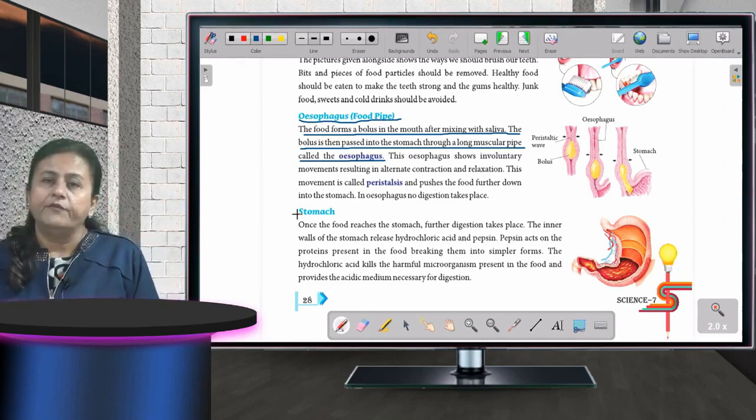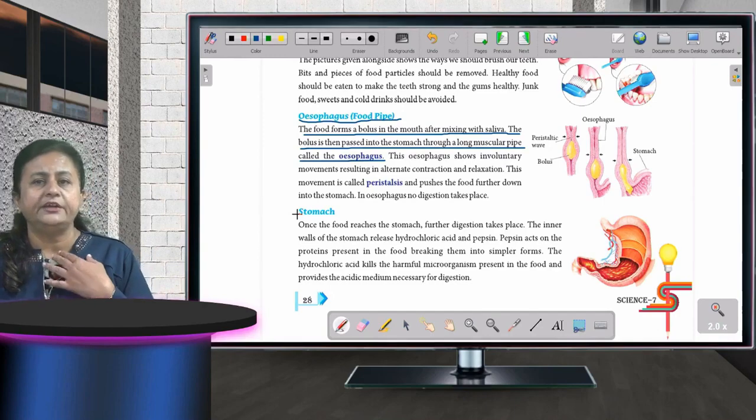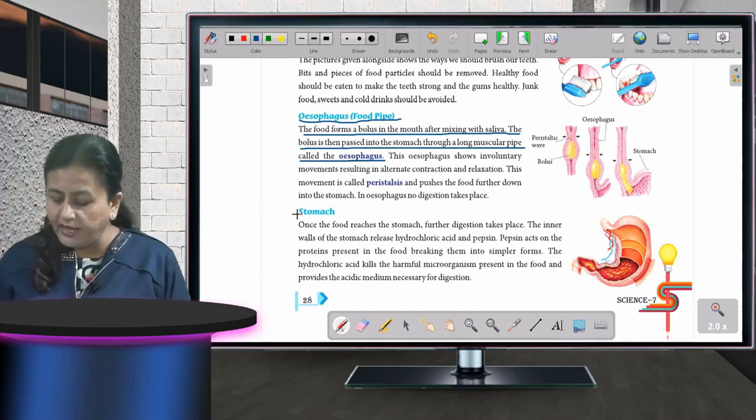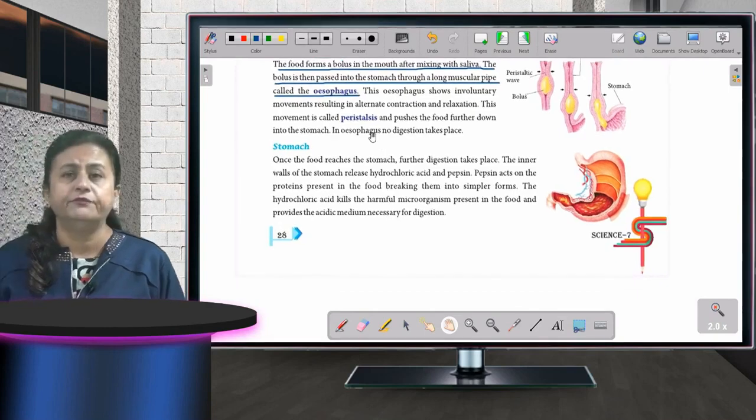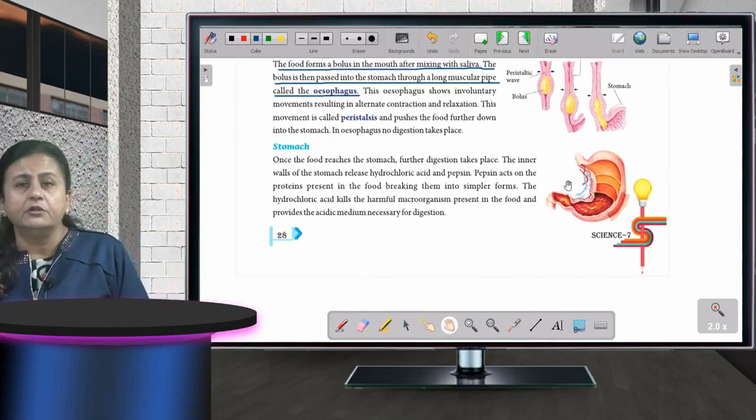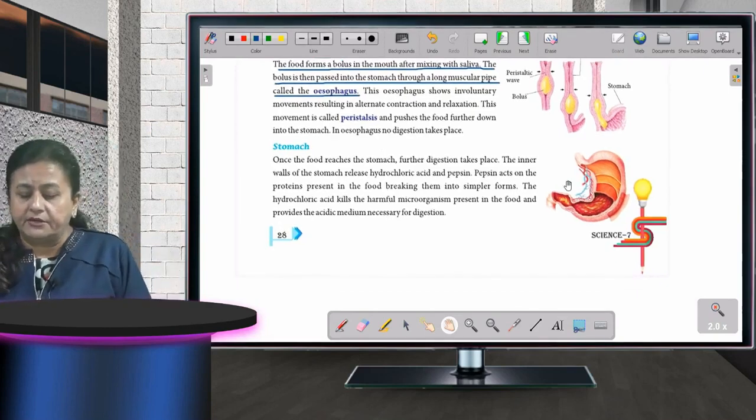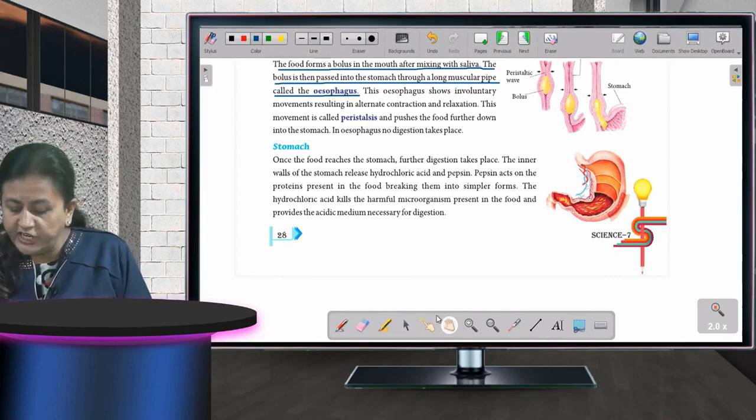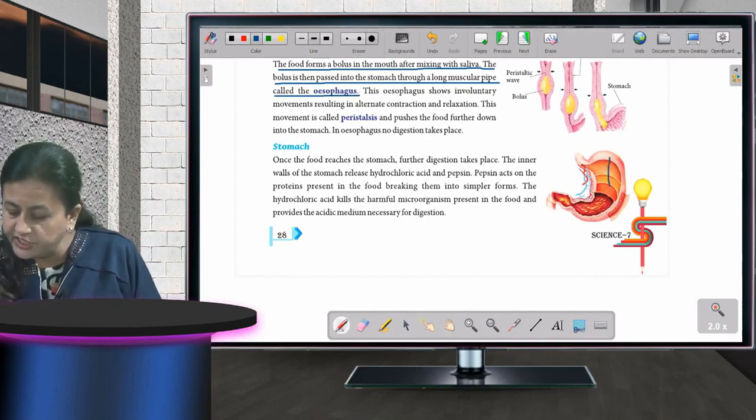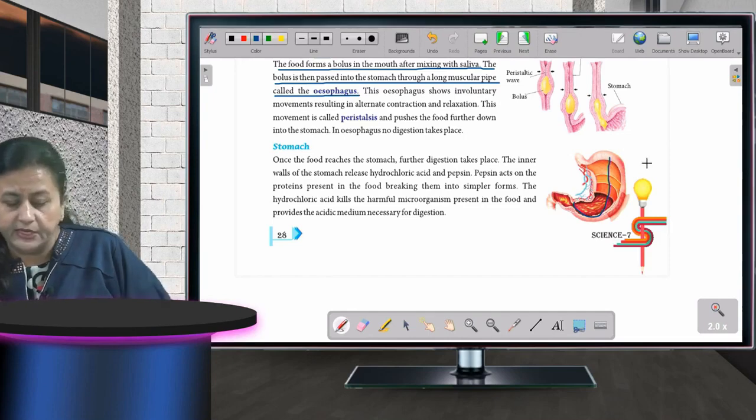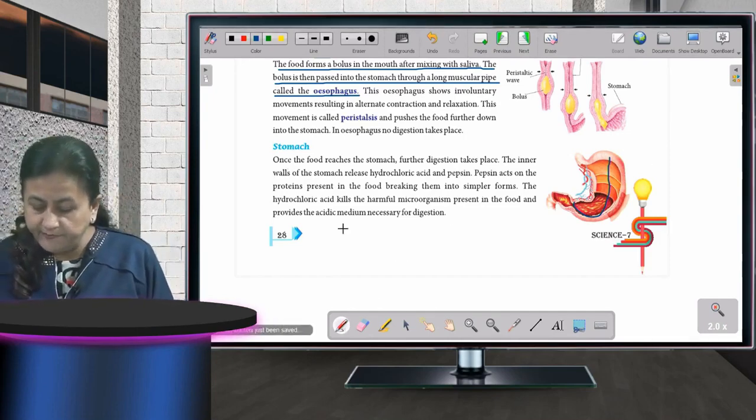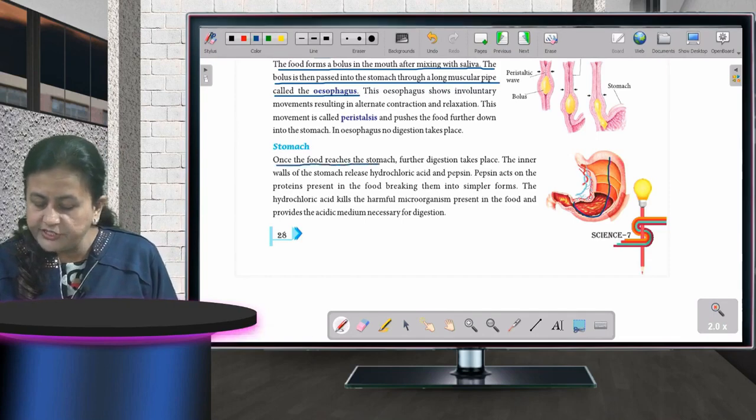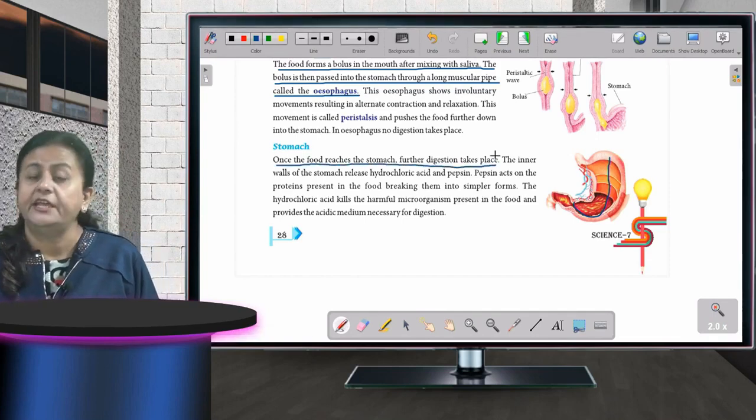Now, once the food has entered into the stomach, what will happen? What will happen in the stomach? See, first of all, you can see the diagram also. The stomach is somewhat J-shaped. You can see it's a J shape. Okay. So, once the food reaches the stomach, further digestion takes place.